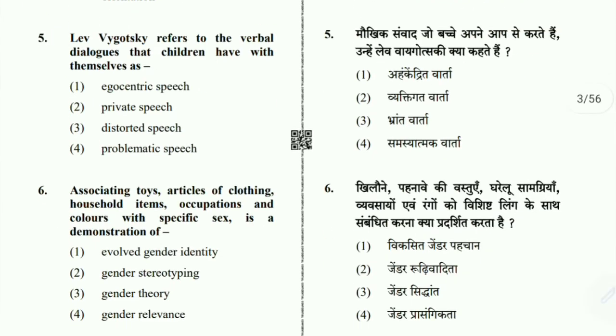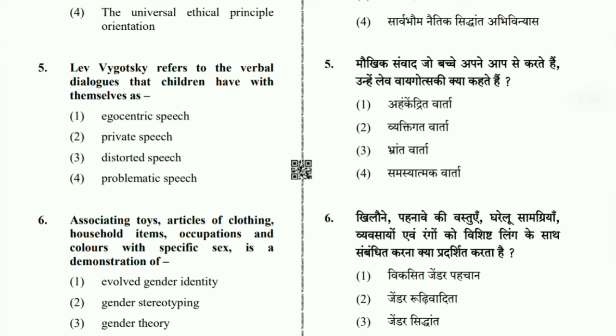Then question number 5, Lev Vygotsky referred to the verbal dialogues that children have with themselves. What is that verbal dialogue that a child speaks with himself or herself? Is it egocentric speech, private speech, distorted speech, or problematic speech?